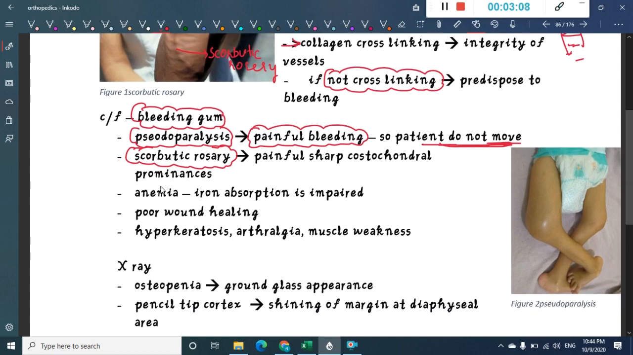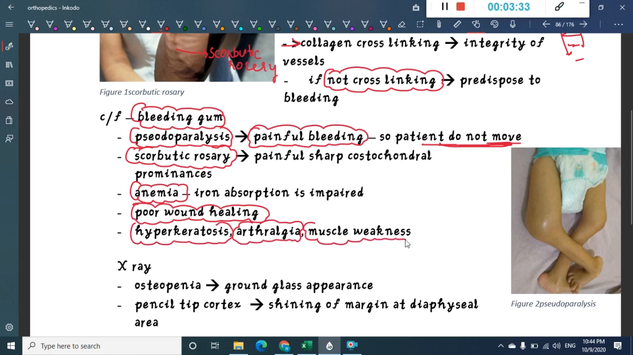Here, because of these bleedings, there will be anemia. Even the iron absorption is impaired, and there is poor wound healing. Why? For healing we require collagen. Here there is a problem in collagen, and as a result there will be poor wound healing. You will also see other features like hyperkeratosis, arthralgia, and muscle weakness. So these are the many different clinical features which you see in scurvy.